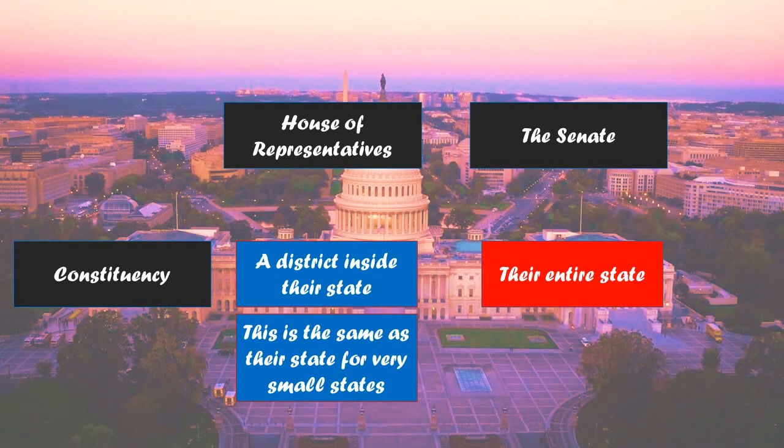In the House, their constituency is a district inside their state. So if they are one of those very small states with a very low population of 700,000 or less, then their constituency is the same as the state. So a state with a low population like Wyoming or Alaska or Montana, their constituency is the entire state, just like the Senate. If they're in a larger state like Tennessee, then the state is divided up into districts, and each representative represents one single district.